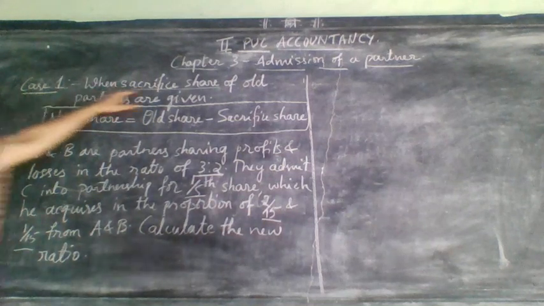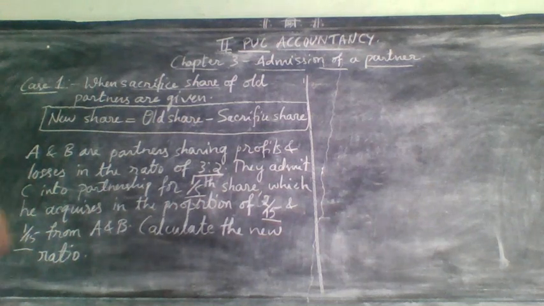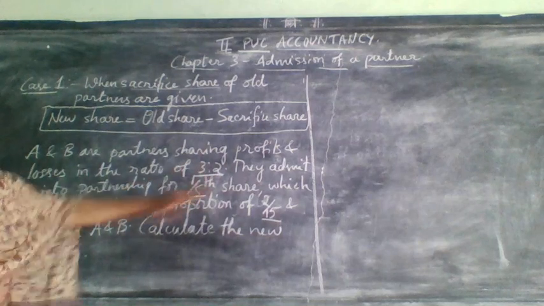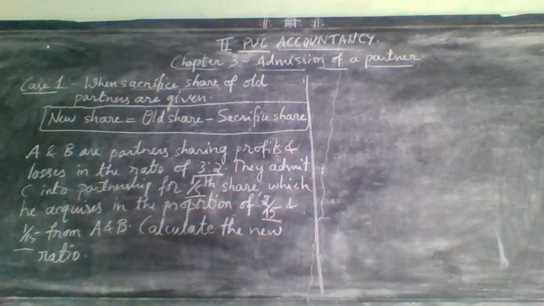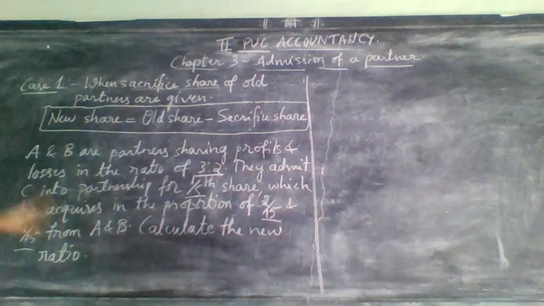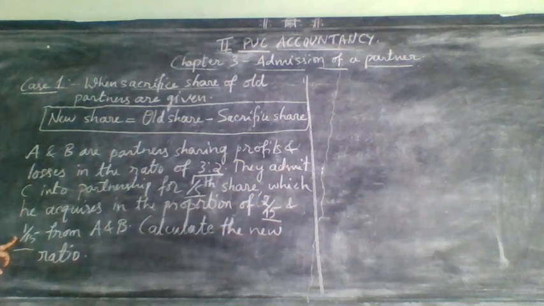See, they will give what? Sacrifice share. What the new partner will acquire from the old partner is considered as surrender share or sacrifice share only. So they have given that, we don't want the new partner share because it is not needed for this. We want only two parts: one is the old ratio and one is the sacrifice share of the old partner. So the old ratio here is 3:2, and the share sacrificed by the old partners, acquired by the new partner, is 2/15 and 1/15.